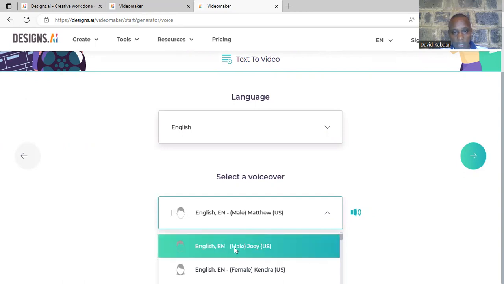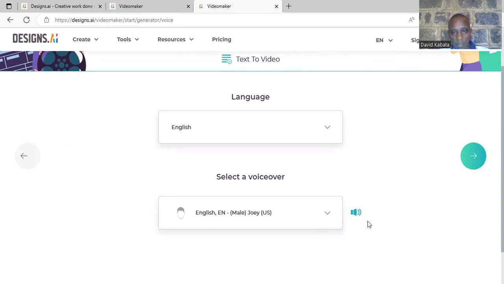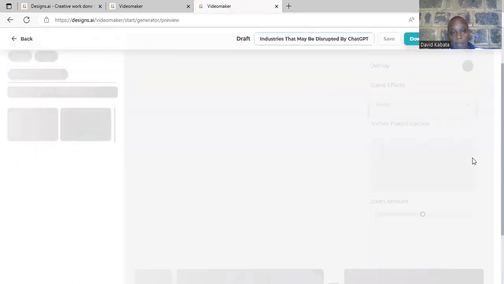This one I want a male called Jolly. Can listen to the voice. I hear how it is. So it is the best voice that I would want for that one. And if I choose that one, then I continue. Remember now I have put a voiceover. So my videos already have the voice that is needed. So what this tool is doing is that it is now looking for photos, for videos that can be able to relate with actually the content that I've given them.